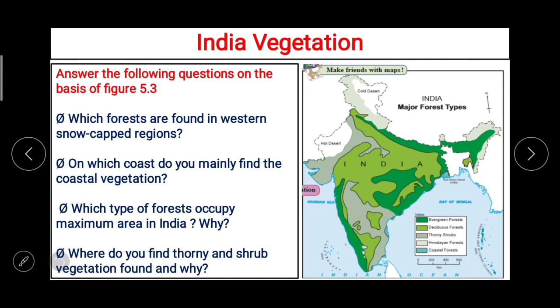Which type of forest occupy maximum area in India, and why? Now by using this index you can answer all the questions. Now this one is looking everywhere, this which is deciduous forest. And the next question, where do you find thorny and shrub vegetation found and why?